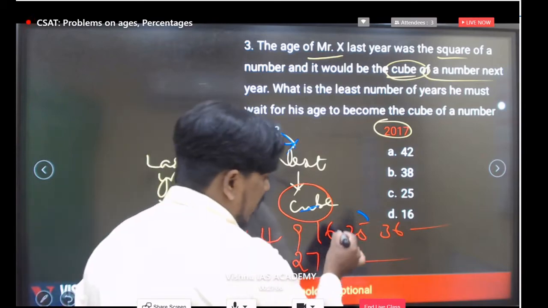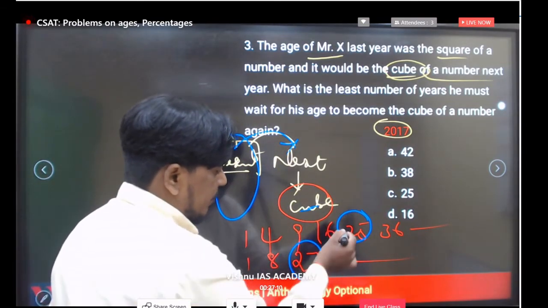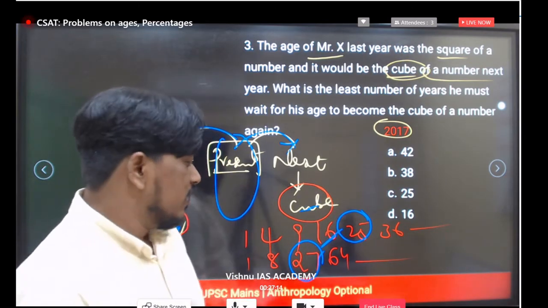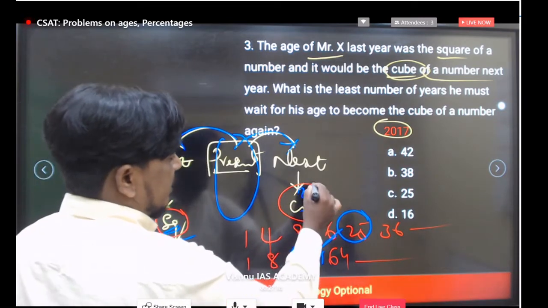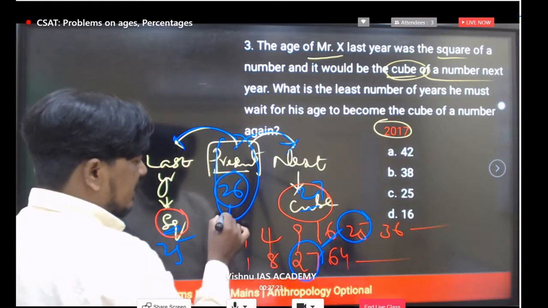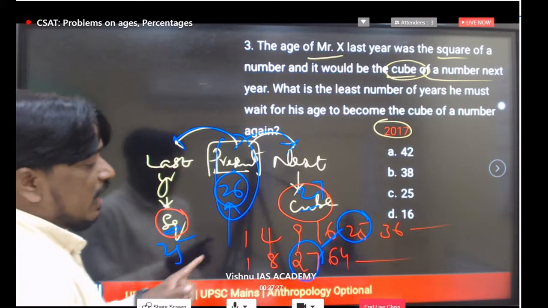If you observe, the square is 5 square, that is 25, and the cube is 27. So this is 25, this is 27, and here you will get 26. So the present age is 26.